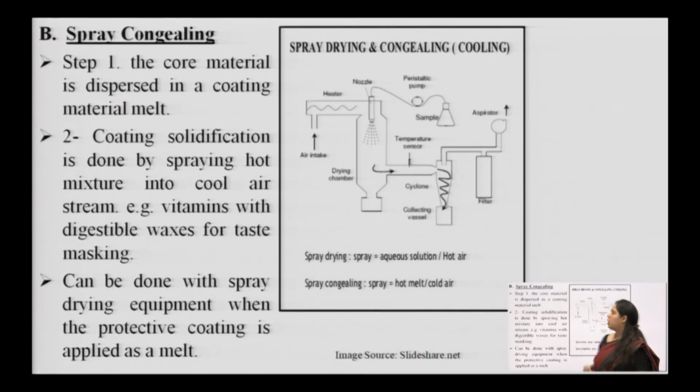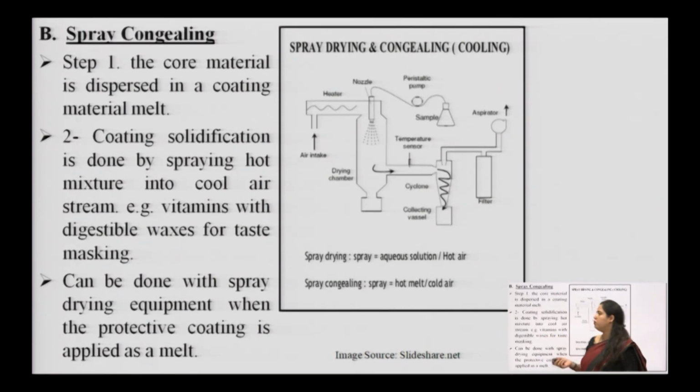Now, the spray congealing. Congealing means the freezing condition which we provide during the manufacturing process. So, the core material is dispersed in a coating material melt, right. All the things are the same in spray drying and in spray congealing, the only difference is in the hot and cold conditions in the chamber.